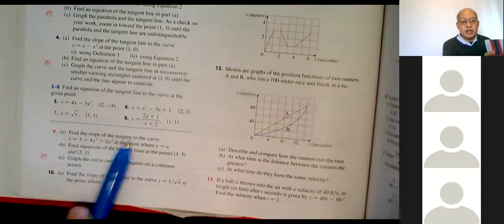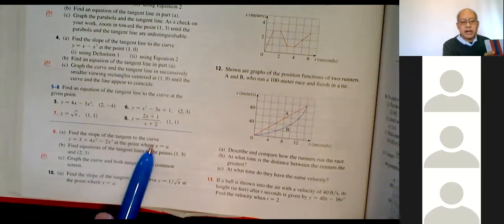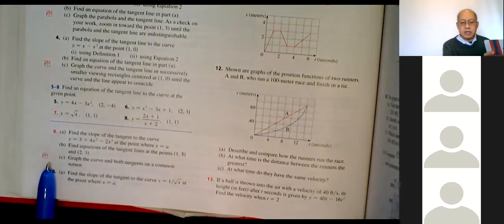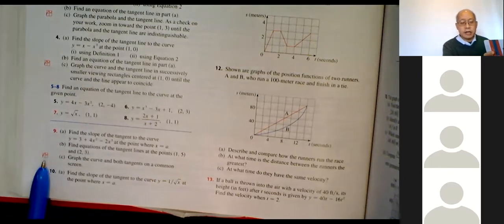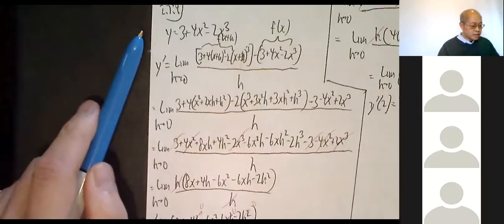Find the slope of the tangent of the curve y equals 3 plus 4x squared minus 2x cubed at the point where x equals a. B, find the equation of the tangent lines at the points 1, 5, and 2, 3. Skip C. Even if I don't say so, anytime you see that graphing calculator icon, automatically skip it. All right, so essentially the hard part is find a derivative.